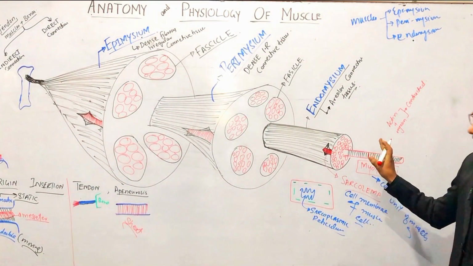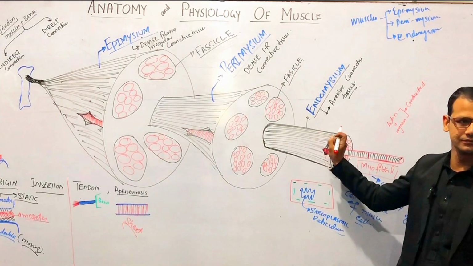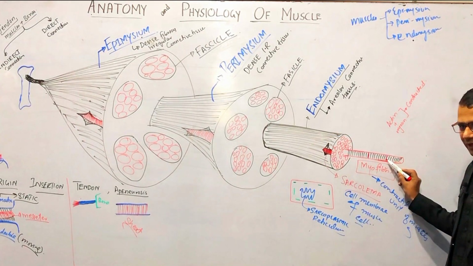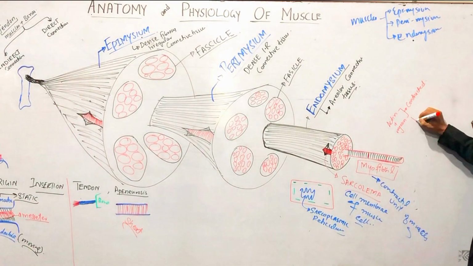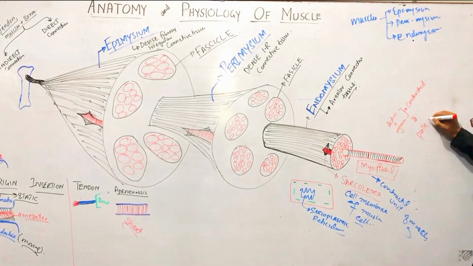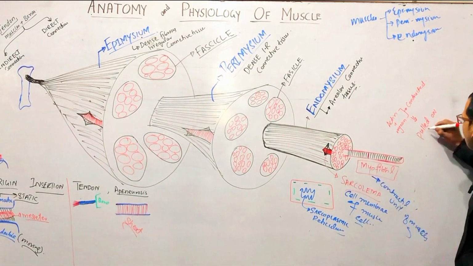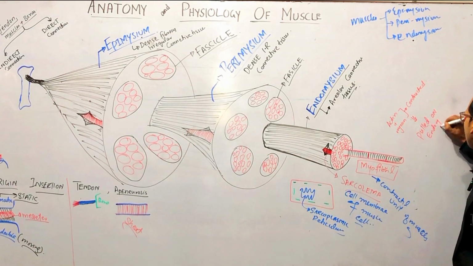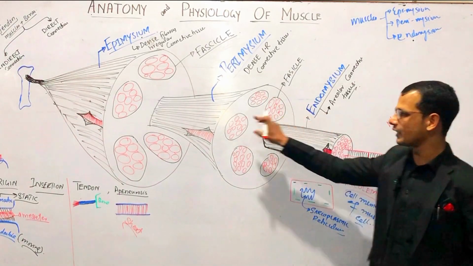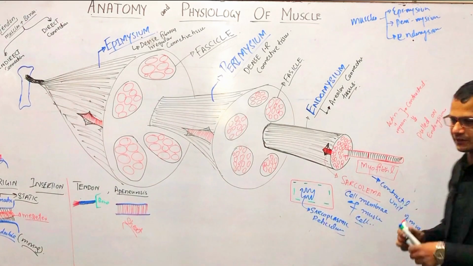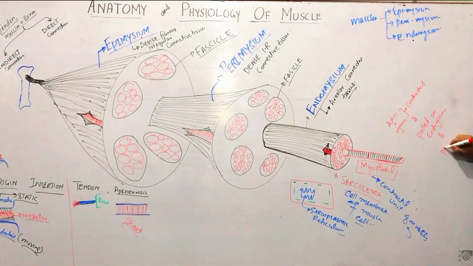When these contract, they pull on this endomysium, because not only one fiber will be contracted, all the fibers will be contracted. And when all the endomysium contracts, it will fold on the perimysium, right?